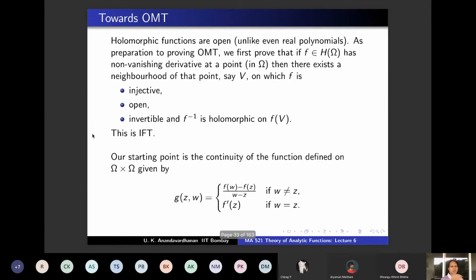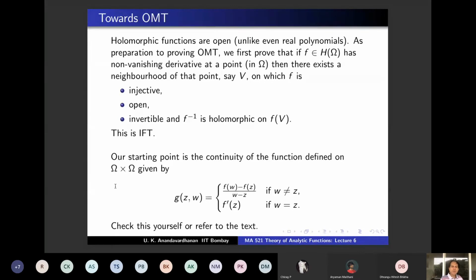Recall, we used this kind of function while proving the Cauchy integral formula, but that was a one variable function. If w is a constant, or in this case, if z is a constant, and you define g_z(w) like this, then we showed that it's obviously continuous, and we used this in the proof of the Cauchy integral formula. But now I'm taking it as a function of two variables. So g(z, w), the same definition, but both are variables. It is the difference quotient if w is not equal to z, and f prime of z if w equals z. And I want to assert that this function is continuous.